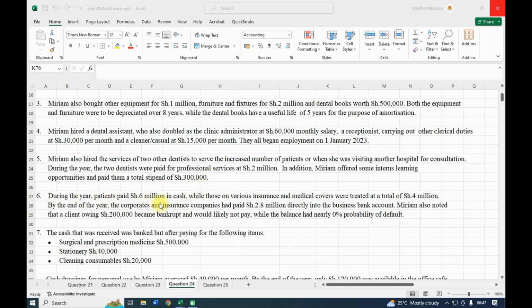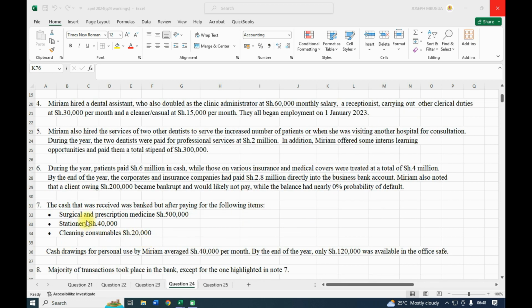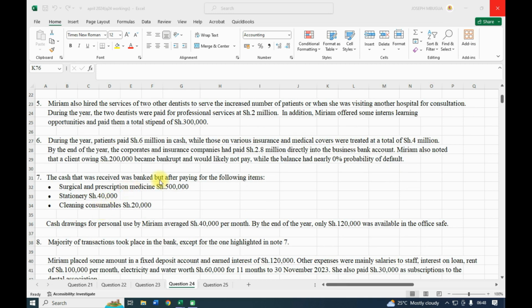During the year, patients paid 6 million in cash, while those on various insurance and medical covers were treated at a total cost of 4 million. By the end of the year, the corporates and insurance companies had paid 2.8 million directly into the business bank account. Miriam also noted that a client owing 200,000 became bankrupt and will likely not pay, while the balance had nearly 0% probability of default. The cash that was received was banked after paying for the following items: surgical and prescription medicine.